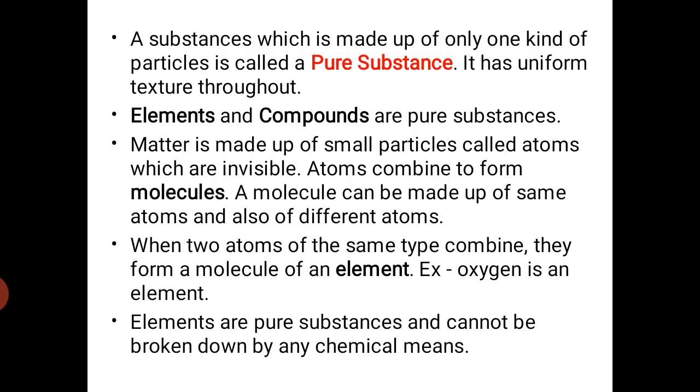Elements are pure substances and cannot be broken down by any chemical means.